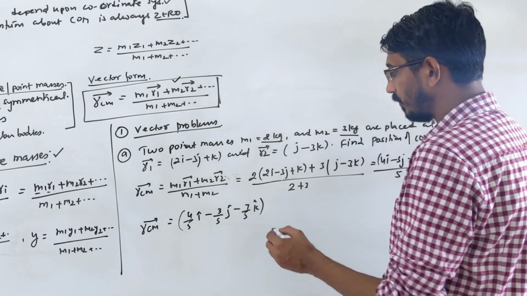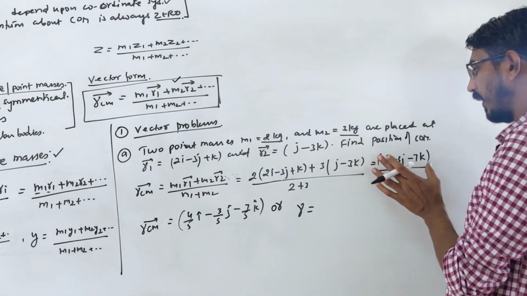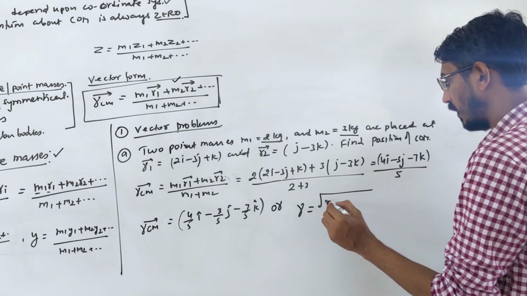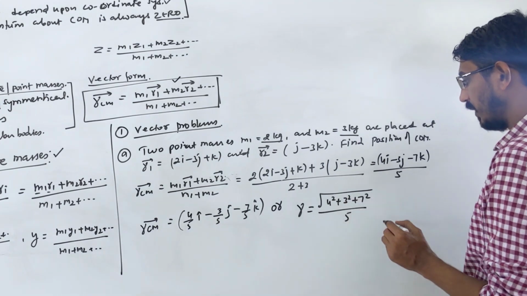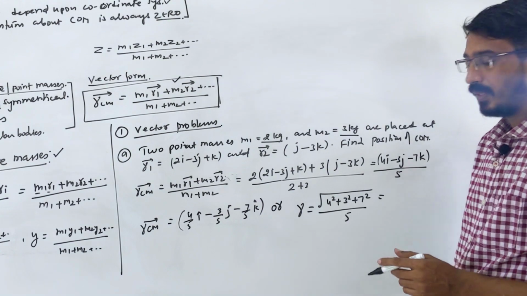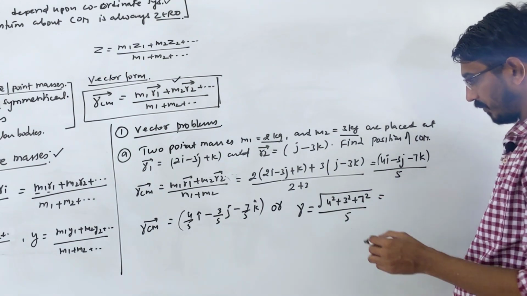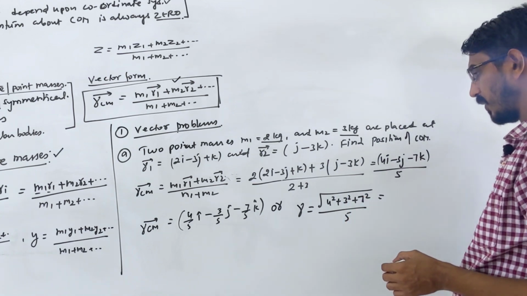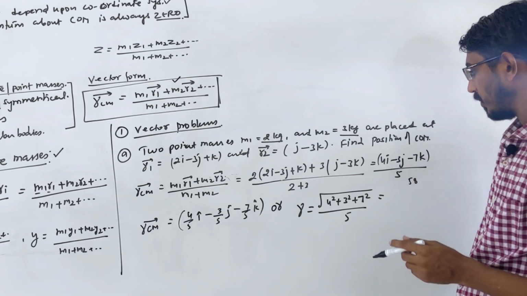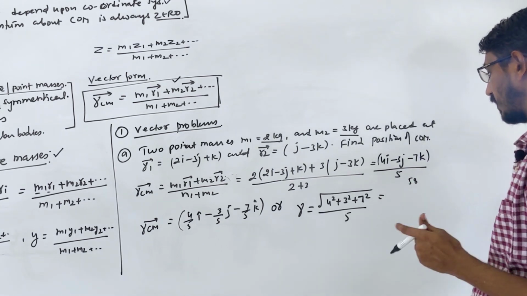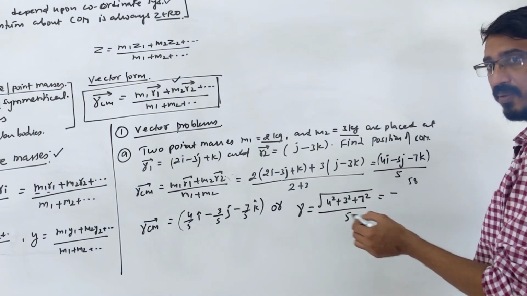If they want scalar form, R will be equal to the magnitude of this vector: root of 4 square plus 3 square plus 7 square, divided by 5. 7 into 7 is 49, 49 plus 9 is 58, 58 plus 16 becomes 74, I think it's about 76. The calculation may be wrong, please check it.